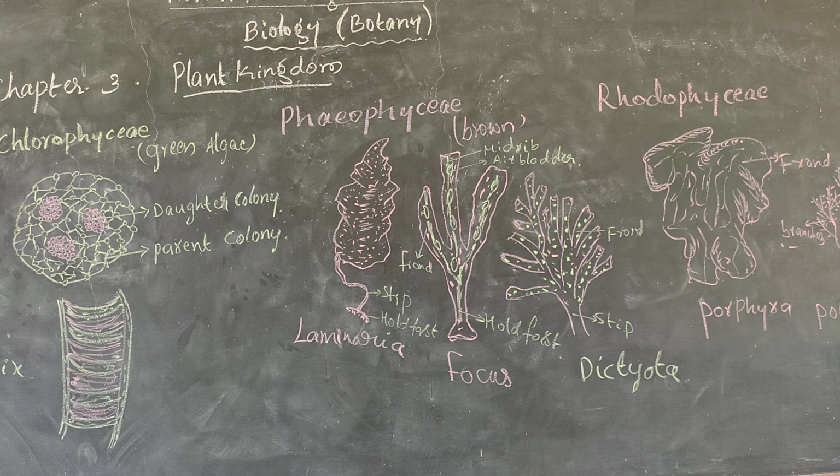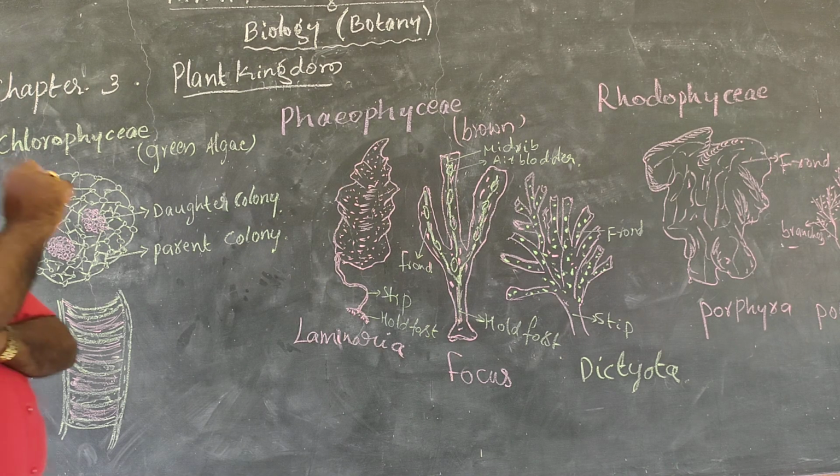And also Fucus species, these are commonly called Fucus species. I will explain the meaning of it later. And also isogamous. Like asexual reproduction produces different organisms. So Phaeophyceae is also one type of algae.